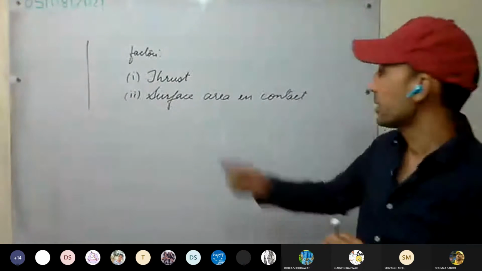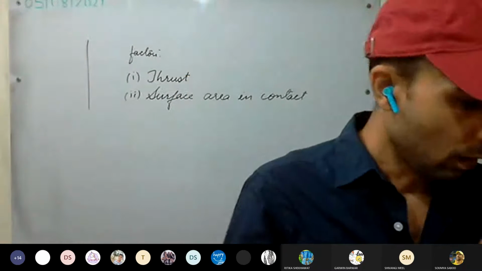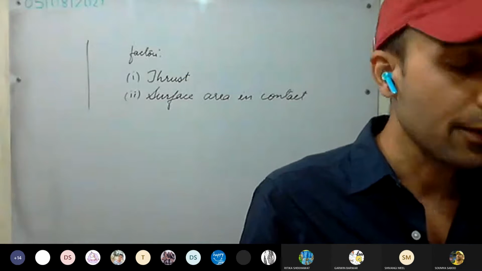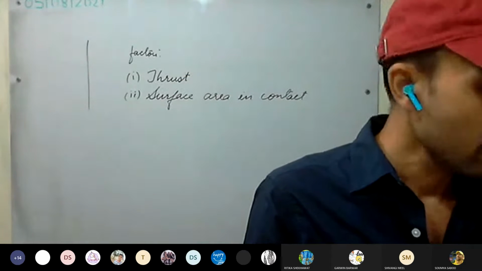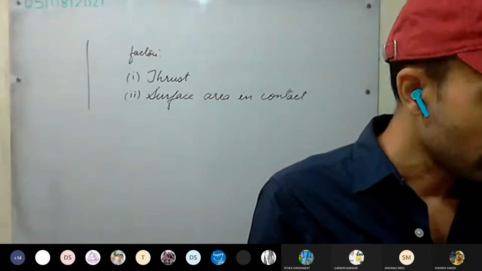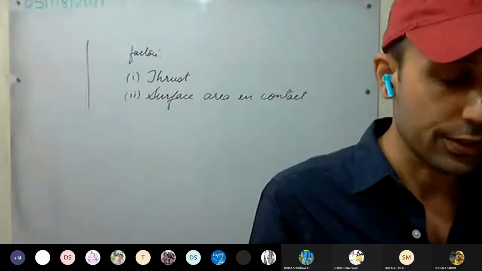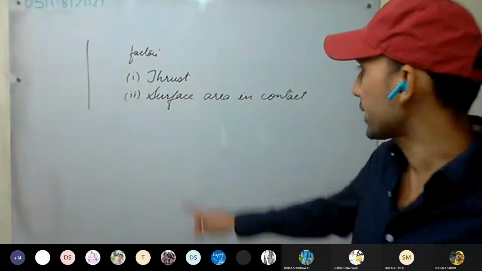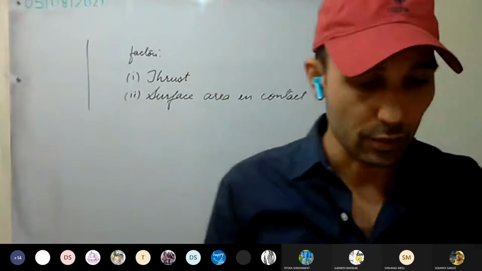Is it clear? Thrust is nothing but force normal to the surface. It is given on page number 48 as well. See the last two points: pressure is directly proportional to the thrust or force. For a given thrust, the pressure is inversely proportional to the surface area of the object in contact. This is clear: the factors are thrust and surface area in contact.